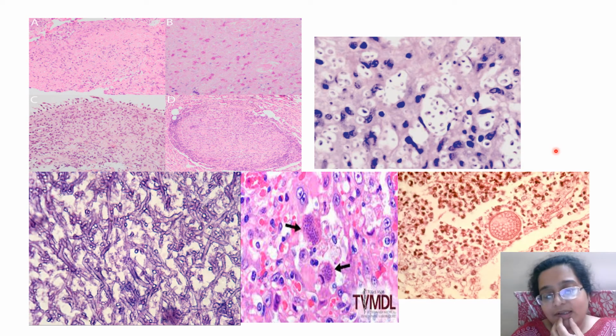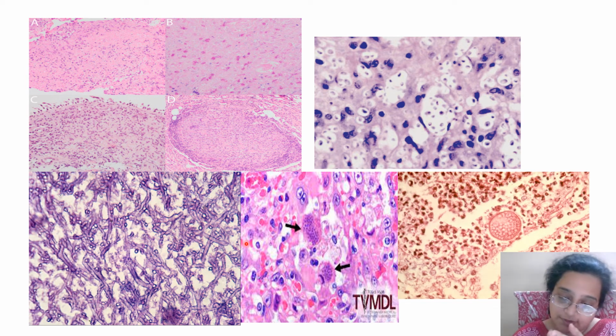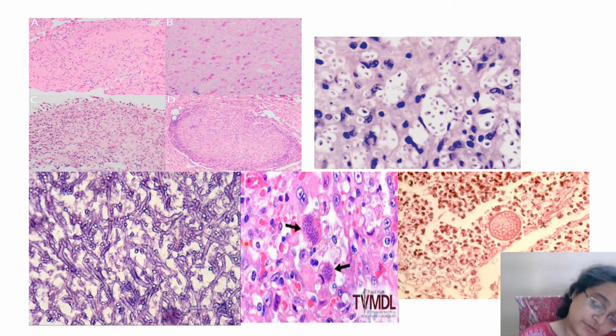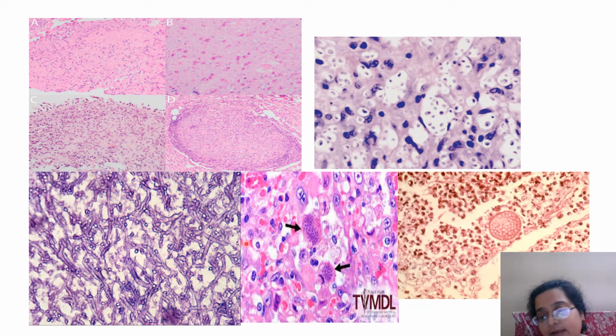Then there can be infective diseases like fungal. Here you need to know what the angio-invasive fungi are, and which fungi, like mucormycosis. What is mucormycosis? Very, very common these days due to COVID, right? Also known as the black fungus. And then aspergillosis is another very common one. Bronchopulmonary aspergillosis is very common. Histoplasmosis is very common. Coccidioidomycosis is very common. So there are lots of infections. Tuberculosis is very common.